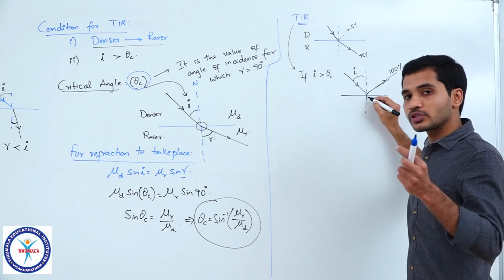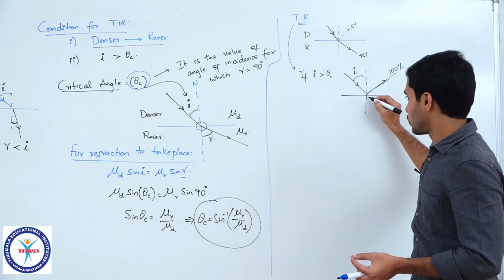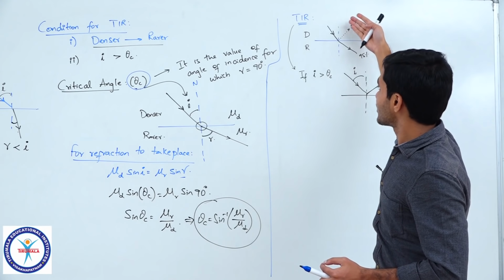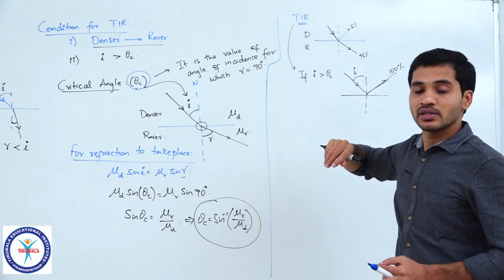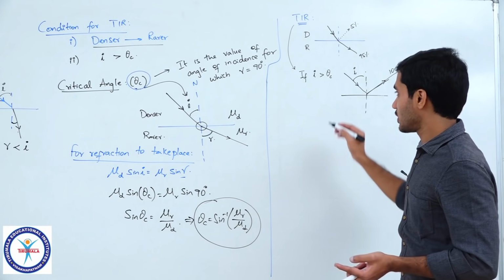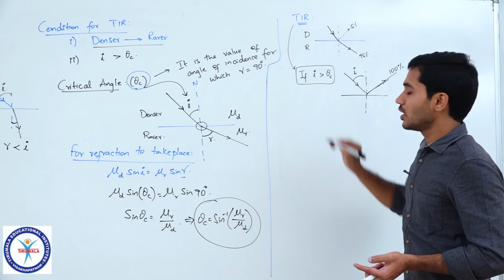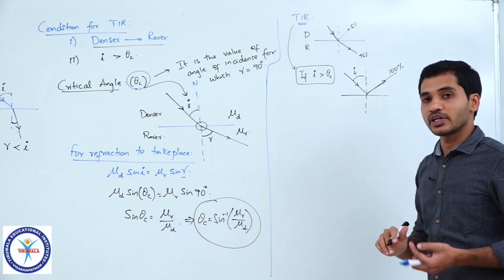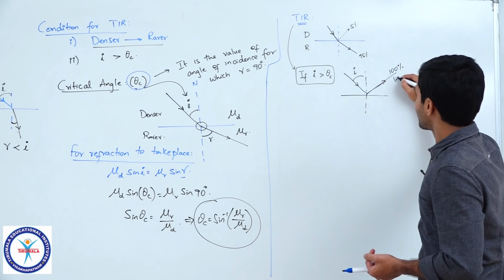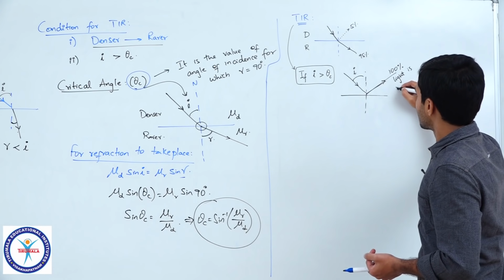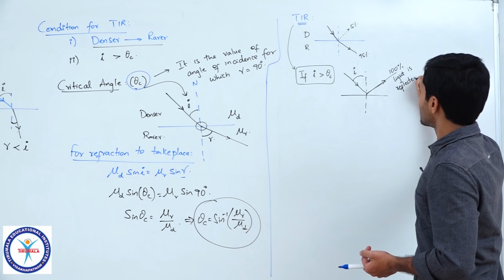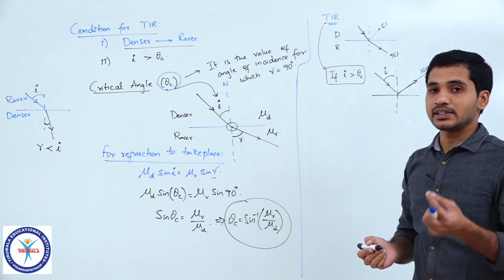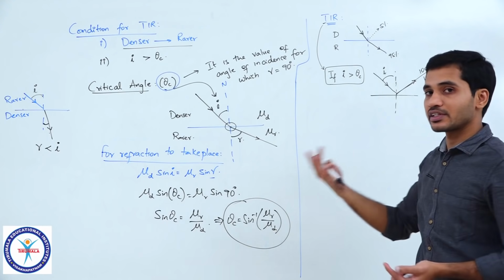There is no small percentage of light which can enter into the second medium, unlike the earlier case where some part might get reflected and most of it gets refracted. Nothing like that happens. If I is greater than theta c, 100% of the light is reflected. So, the reason why we call it total is because of this 100% reflection, clear?